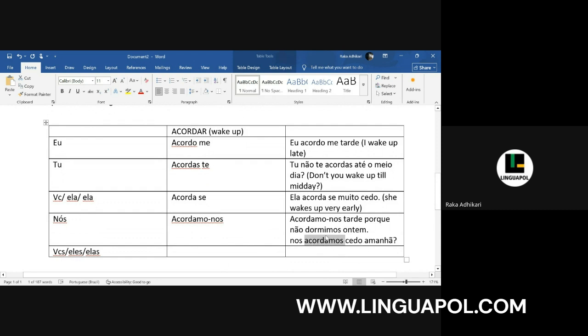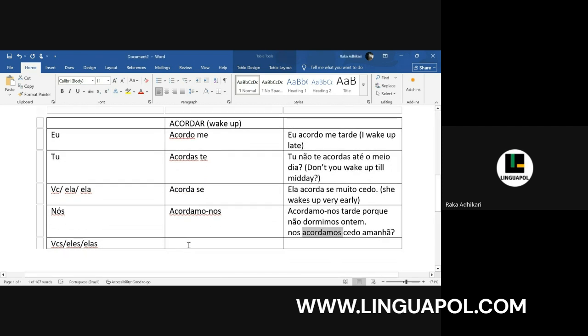Is this clear to everyone? The nosh part? Okay, ótimo, gente. Last one is você, Shaili, Shailesh. What will be the conjugation? Acordam. Acordar. Acordão. Acordar. Se. The reflexive pronoun is again se.